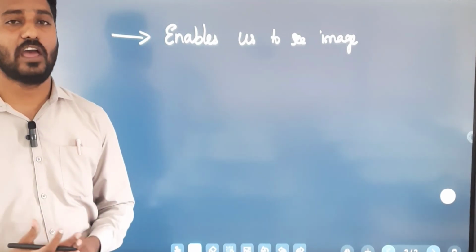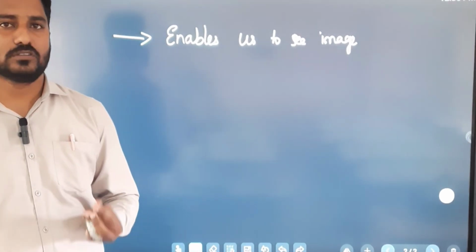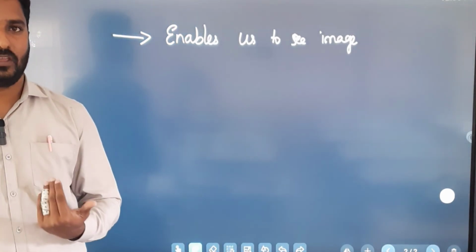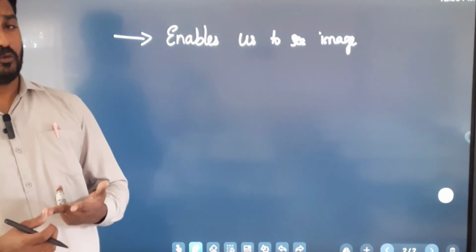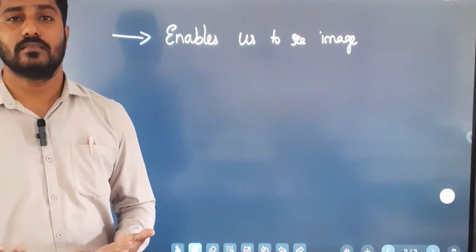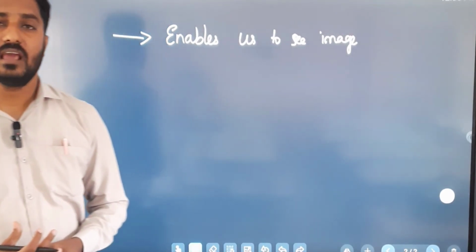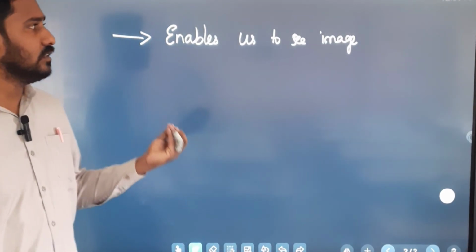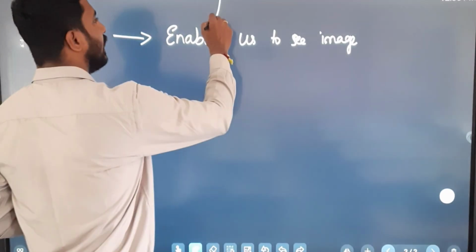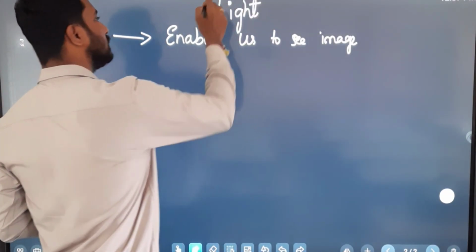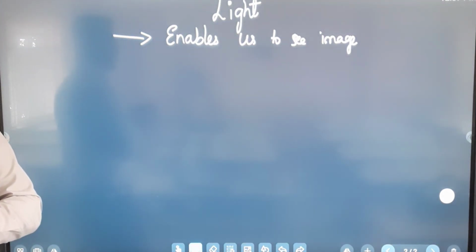If there is no sunlight, no moonlight, no tube lights, we cannot see any image. So light enables us to see the image.